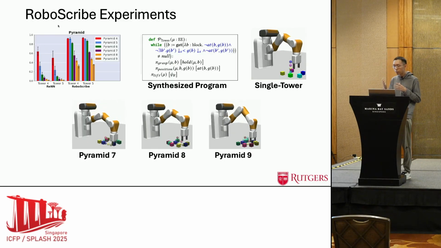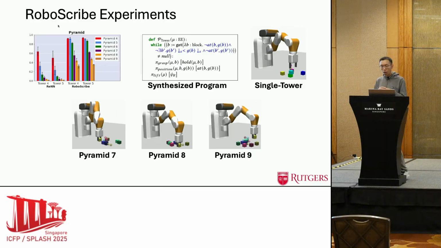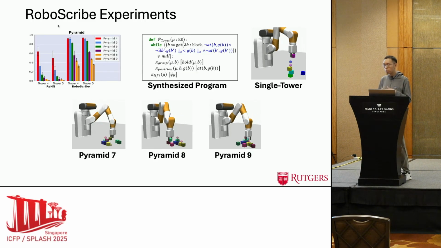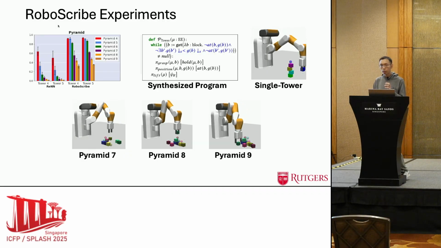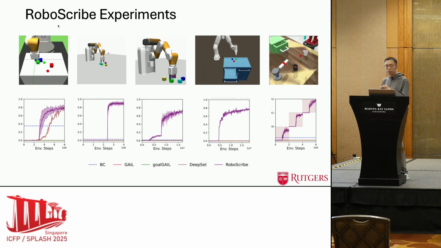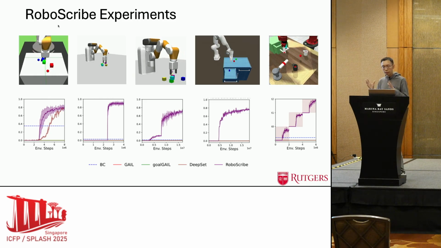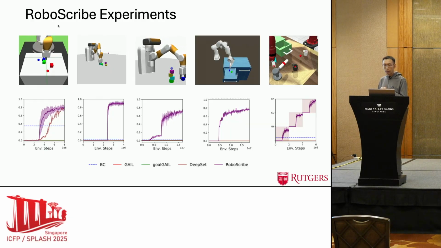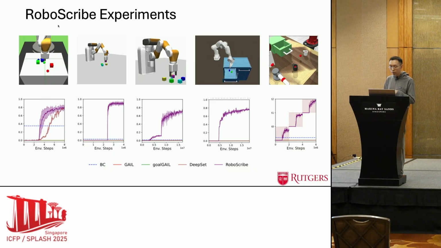And also the program can be deployed onto new unseen tasks, such as stacking blocks into a pyramid, where the baseline algorithms cannot complete the task. In the paper, we also conduct experiments on more complicated environments and compare with learning from demonstration baselines and find that RoboScribe is currently the best algorithm in this domain for task generalization.